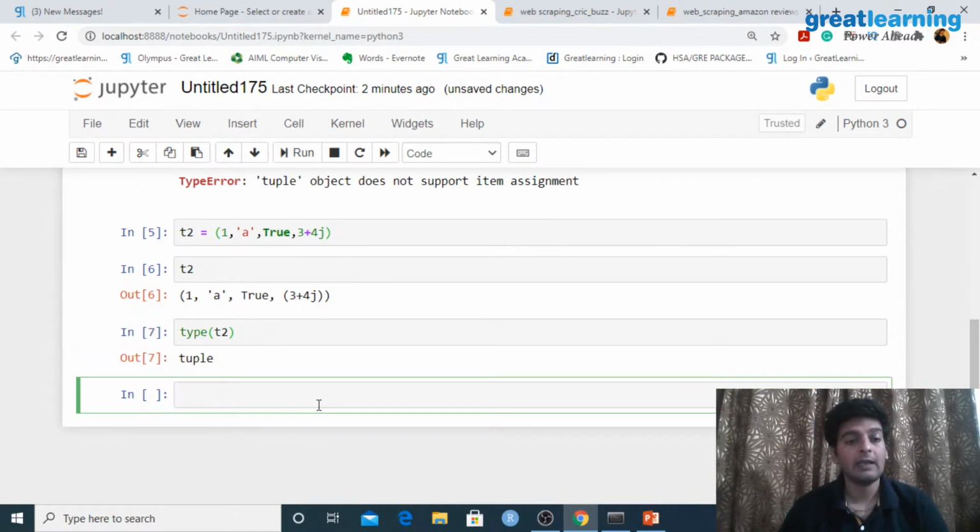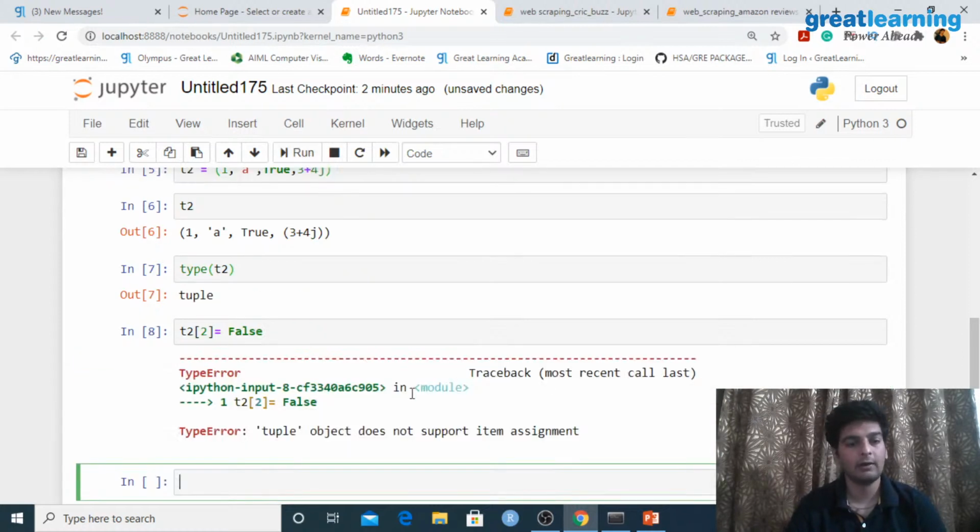So we have looked at tuples. Again, let me see if I can change the values which are present in this tuple. Let's say I want to change this particular value, which is present at index number 2. So this is index 0, index 1, index 2. I'll write index 2 and inside this I want to change the value from True to False. Again, I'll hit run and you would see that I get the same error because a tuple is immutable. So I hope this is clear to everyone.